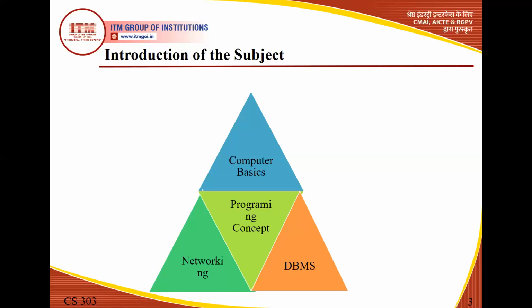Then the next thing that we are going to study in this subject is the programming concept. Programming concept means how to solve any problem with the help of multiple languages. If we talk about languages, there are C, C++, Java, Python, Android, but the programming language that we are going to cover in this subject is C++. That means C++ with some concept of OOPS also. OOPS is basically object oriented programming. When we study this subject in detail, we are going to cover each and every aspect of programming.